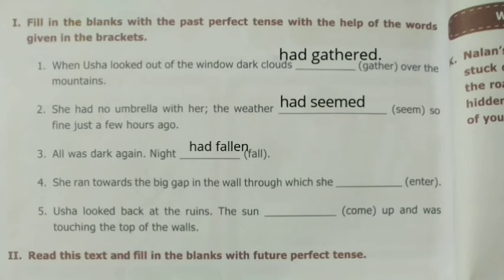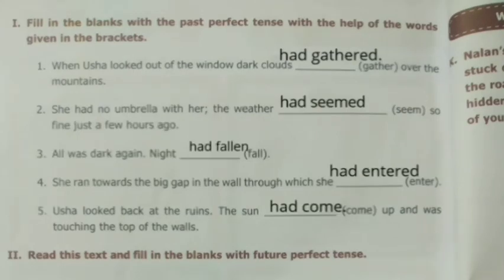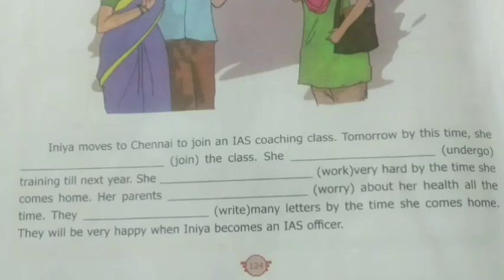And fourth one, she ran towards the big gap in the wall through which she dash, within bracket enter. Enter is a present form. Past form is entered and past participle also entered. So the answer is had entered. And fifth one, Usha looked back at the ruins. The sun dash, within bracket come, up and was touching the top of the walls. Come is the present form, came past form, and come past participle. So the answer is had come.